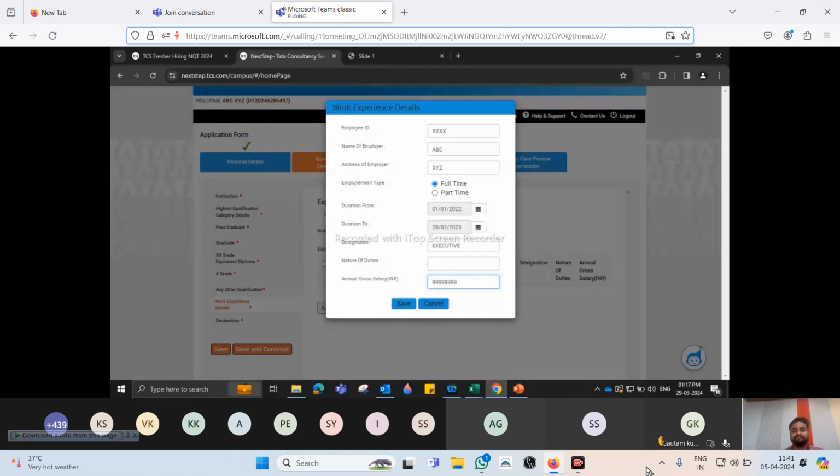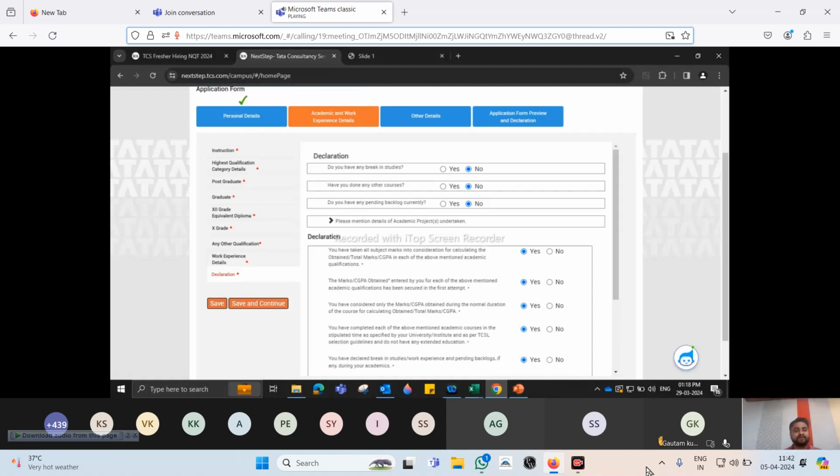Now here the duration from and to should be exact. Do not use any random values. Then your designation. Anybody who works in an organization has a designation. Designation, nature of duties, and the salary. Save and proceed. Next and most important part here is your declaration.